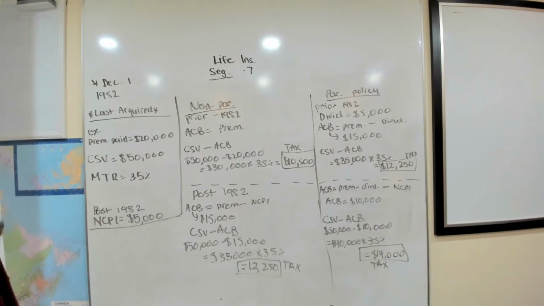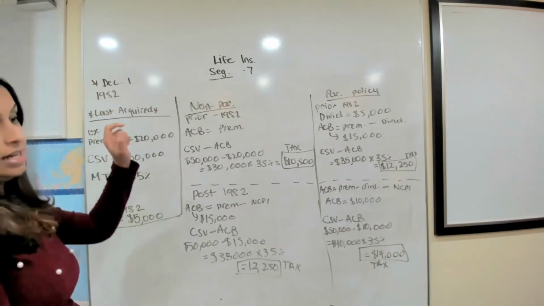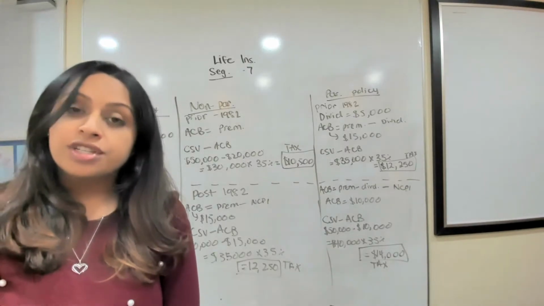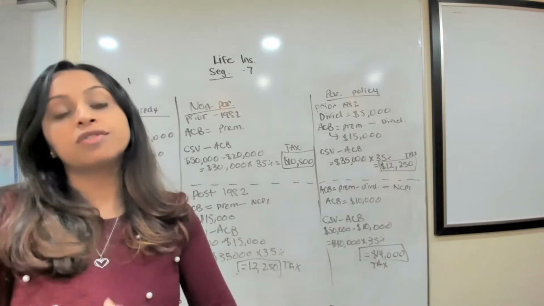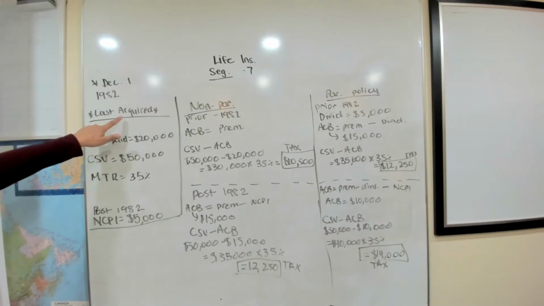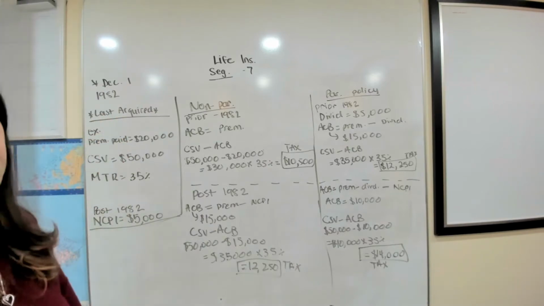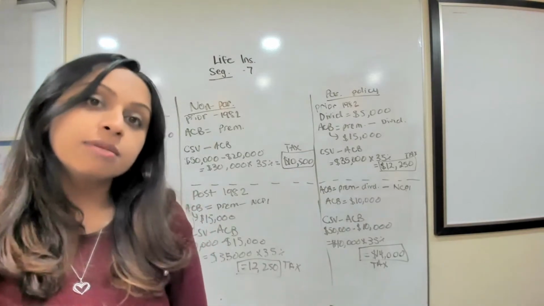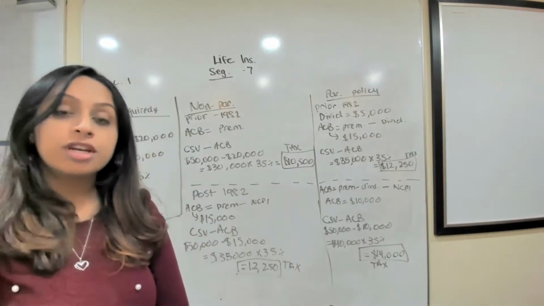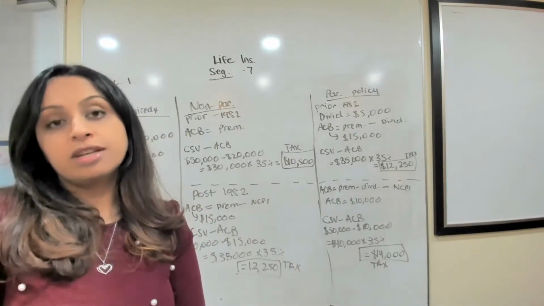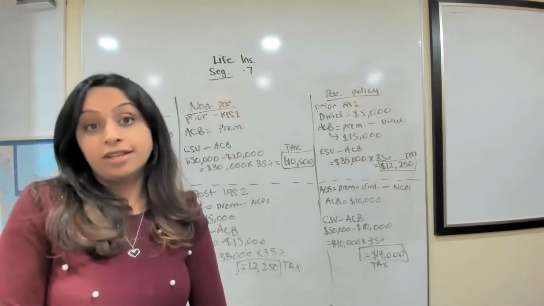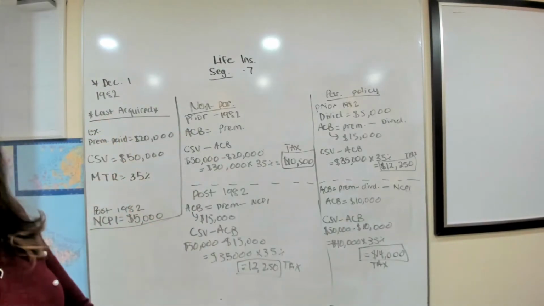Now, one important date to remember is December 1st, 1982. This is an important date because at this time, some rules changed in the insurance company and they introduced a new concept that we have to take into account. So if the policy was last acquired, and when we say last acquired, what do we mean by that? If it was purchased before this date, or if they changed the face amount, or changed ownership. So even if they purchased it before this date, but they changed, let's say, ownership after this date, that last acquired date will change. And that way, the new tax rules will apply.